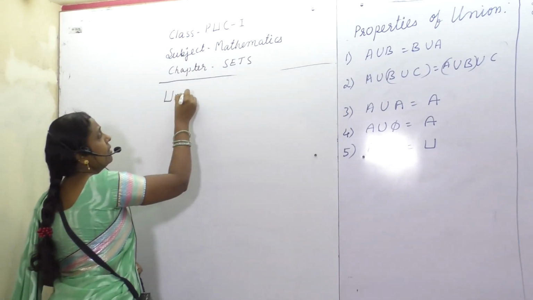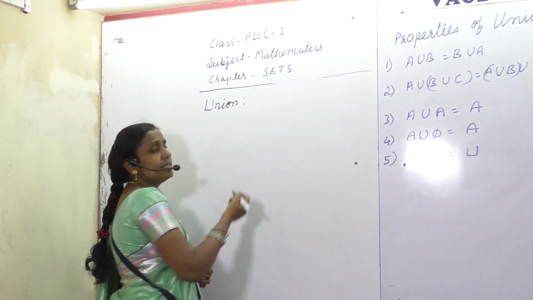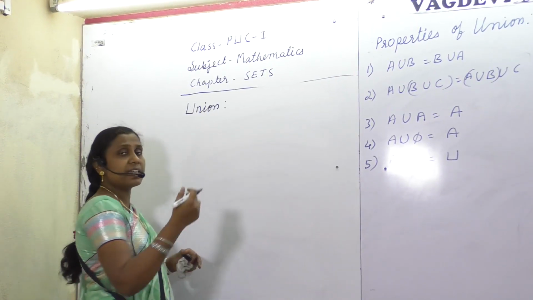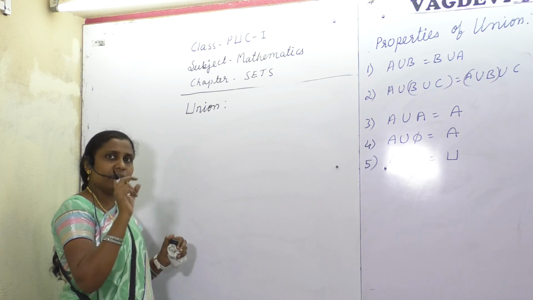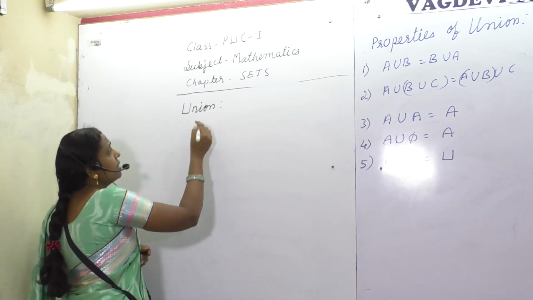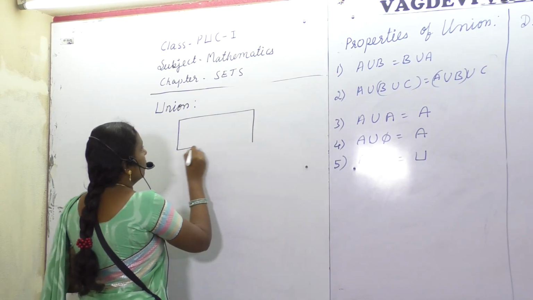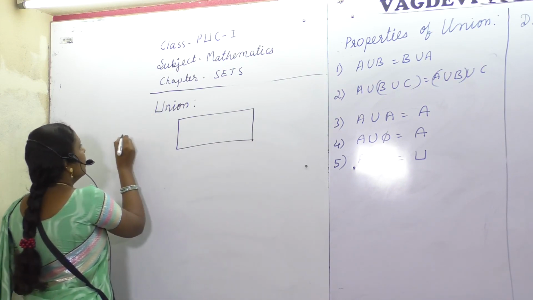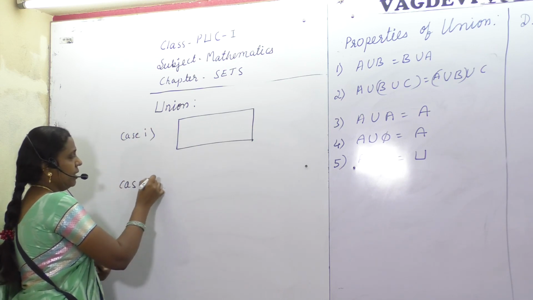Okay, students, where were we? I was making you understand regarding union of sets and intersection of sets. You know that is common elements to both the sets A and B if it is A intersection B. Union means all the elements of A and all the elements of B you are considering in one set; that is called the union of sets. So with respect to the Venn diagram, how are you going to represent the union of two sets? Here I will take case 1 and case 2. You will understand why I have taken case 2.